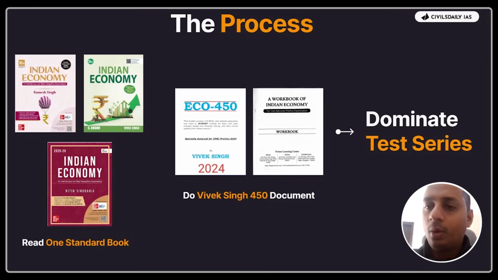But all the topics which are very evergreen, inflation, fiscal, budget, and all the other things, you need to definitely do close to 30, 40 questions from these particular micro themes. So read the standard book, and after that, you solve close to 30 to 40 questions. If your accuracy is more than 70%, then you can move on to the next chapter. Let's say your accuracy is less than 50% or something, then you need to revise the book once again. And after that, you can do our daily test. So this should be the plan for economy.